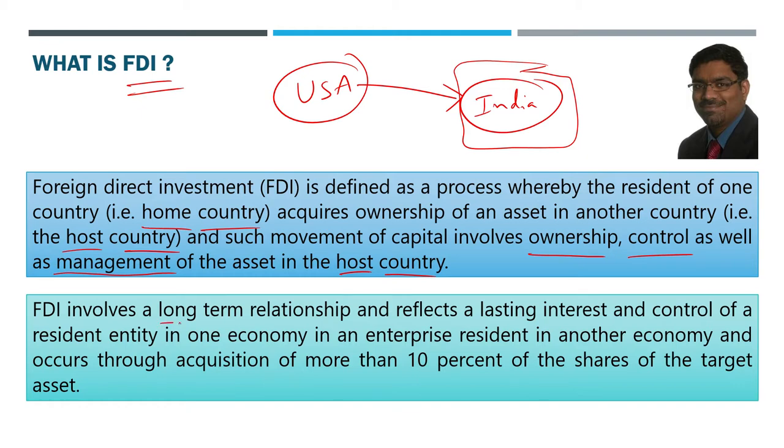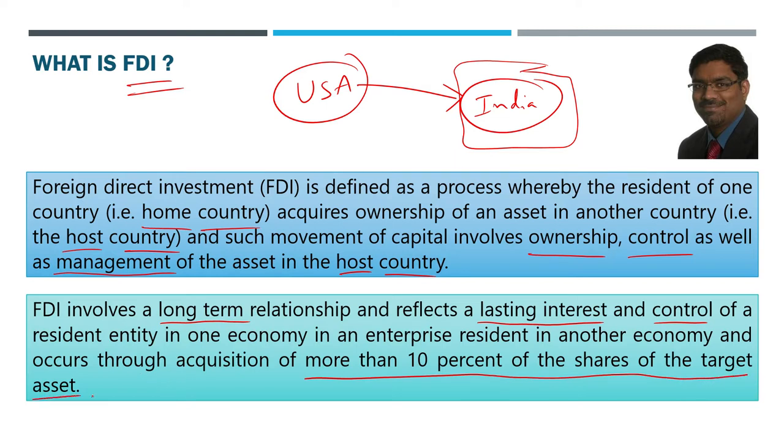That is what FDI is generally about, and also reflects a lasting interest and control, majorly control, of a resident entity in one country and one economy in an enterprise resident in another economy. So one country or one resident or an enterprise which is resident of one country is investing in another country's enterprise. That is what is FDI. And in general, it occurs through acquisition of, this is the important threshold, more than 10% of the shares of the target asset.